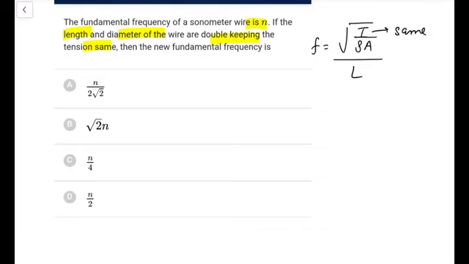Length is doubled, diameter is doubled, that means area is 4 times, so this factor will come down by 4. So you can directly go n by 4, because that 2 will come from here, that 2 from here, so that would be n by 4.